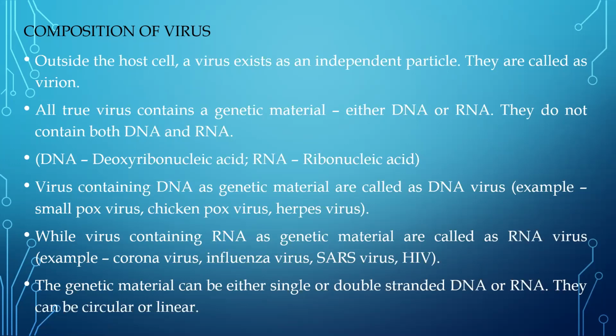And when it is circular, imagine something like a sphere, the ends are basically joined together. It is not open. If it is open, then it is linear. If the ends are joined together, then it is circular. So these genetic materials can be double-stranded or single-stranded, or they can be circular or linear. So this is the composition of virus.